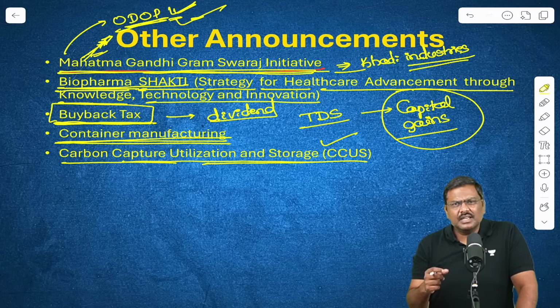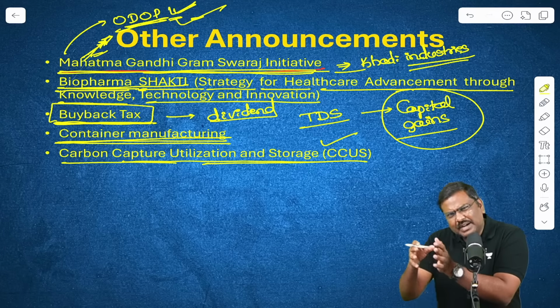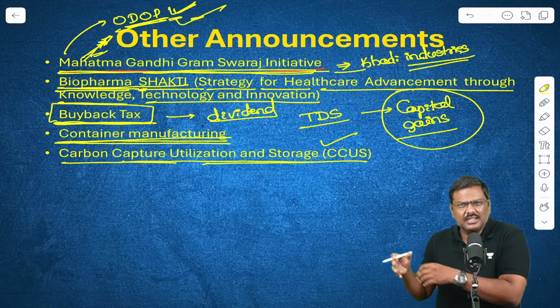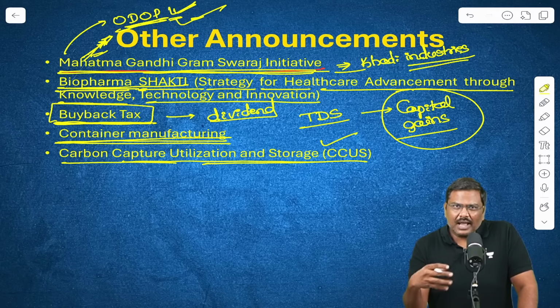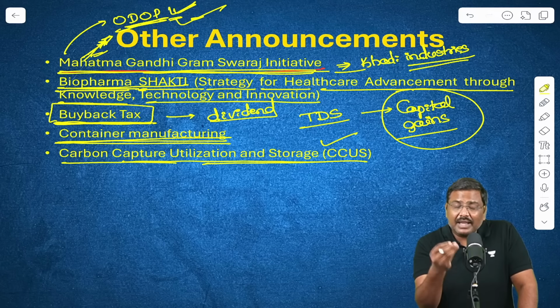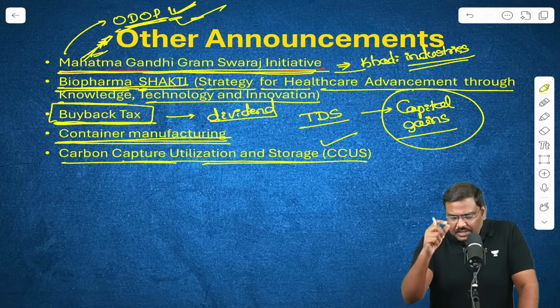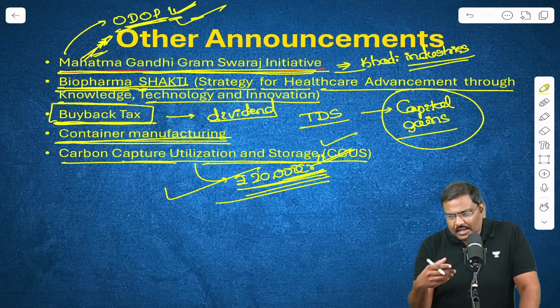What is done under this? The carbon that is emitted will be captured. There is a particular process, a 3-stage process like this, developing a kind of technology where the carbon capturing will happen and this will reduce the emissions. It is a type of mitigation technology. Now for this, the government of India has allocated 20,000 crore rupees. Done? So this one is an announcement.